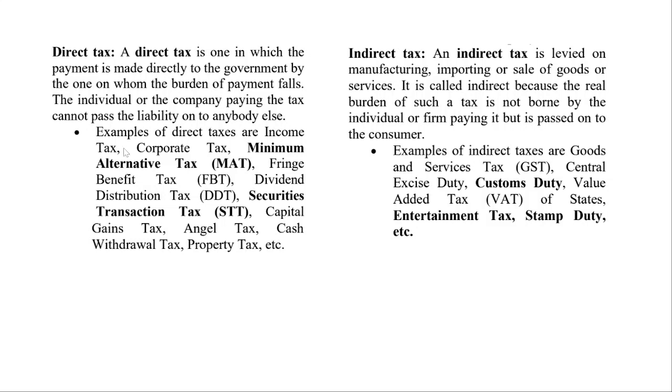A direct tax is one in which payment is made directly to the government by the one on whom the burden of payment falls. So the individual or the company paying the tax cannot pass the liability to anybody else. For example, if you talk about income tax, whatever income you have, whatever salary you have, whatever tax you need to pay, you have to pay. That is a direct tax.